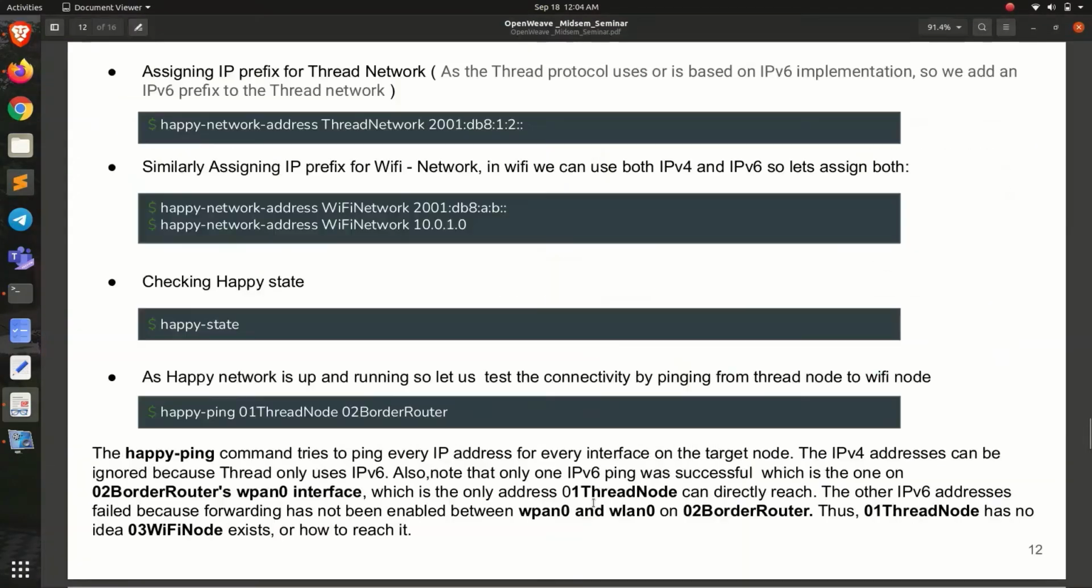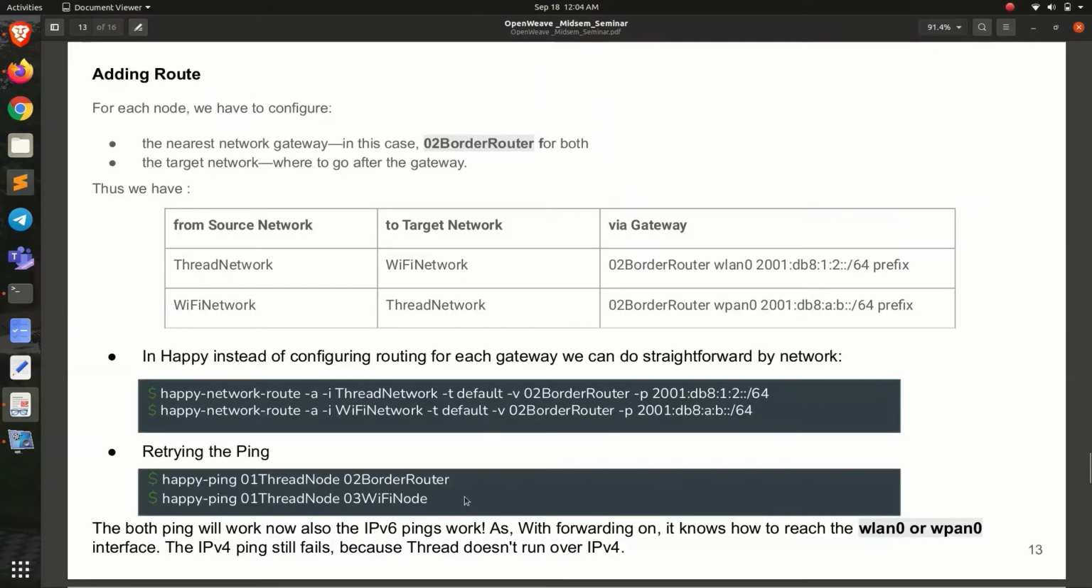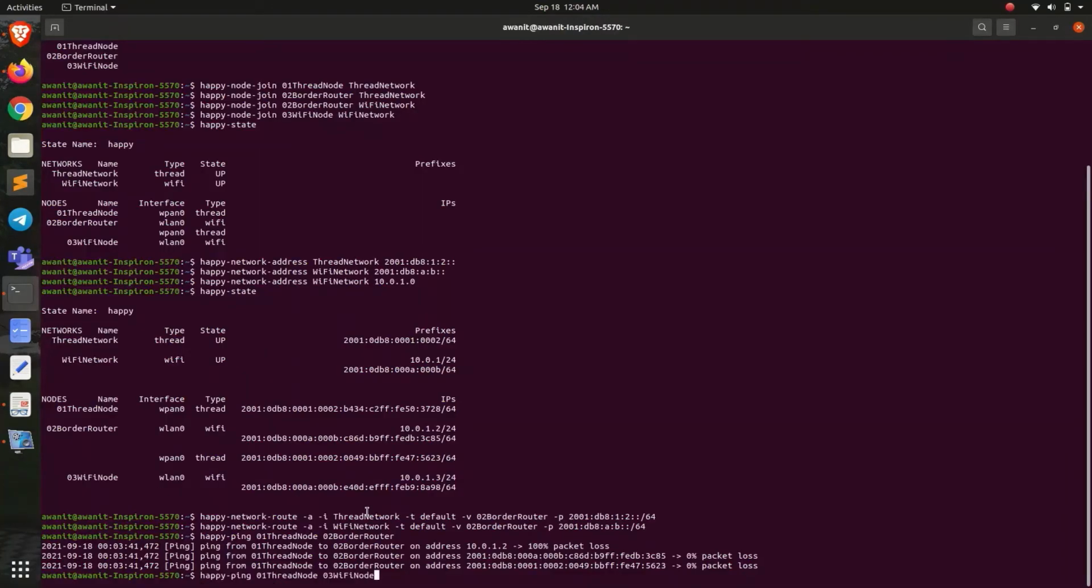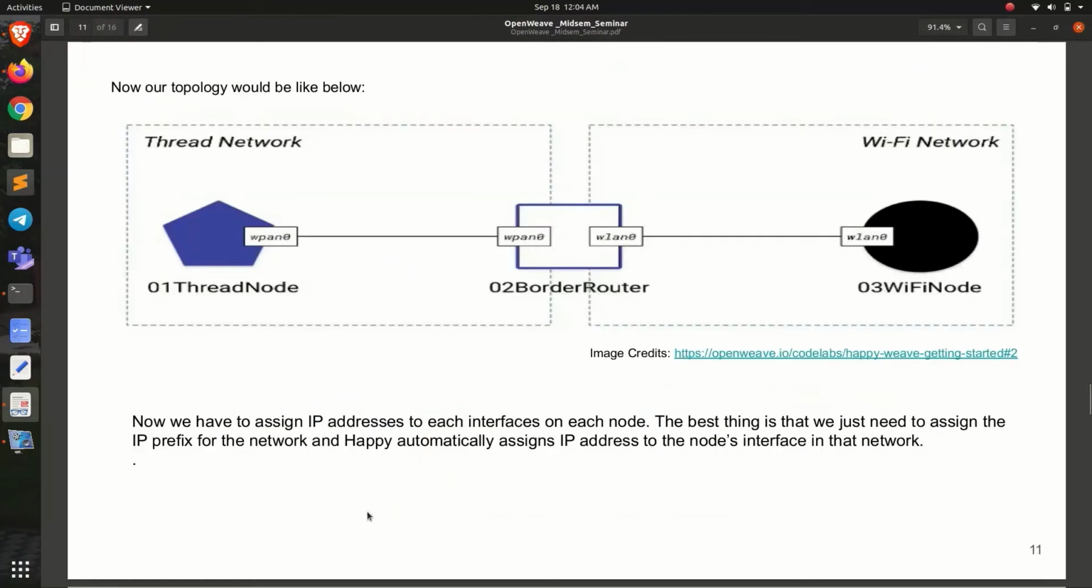Now similarly we can ping from the thread node to the Wi-Fi node, and let's see, first of all, guess how many pings will be there.